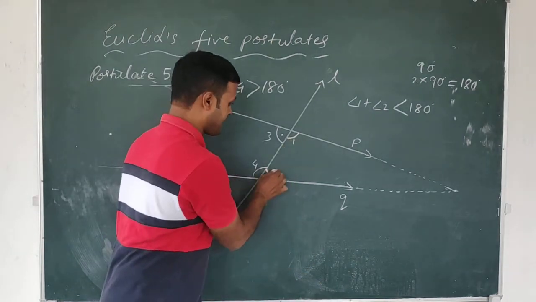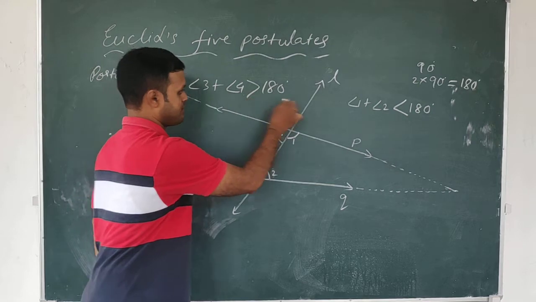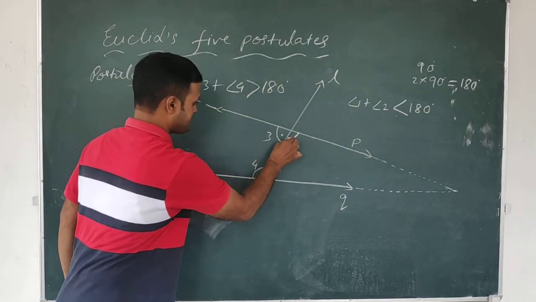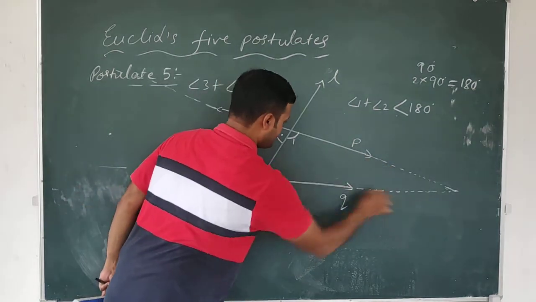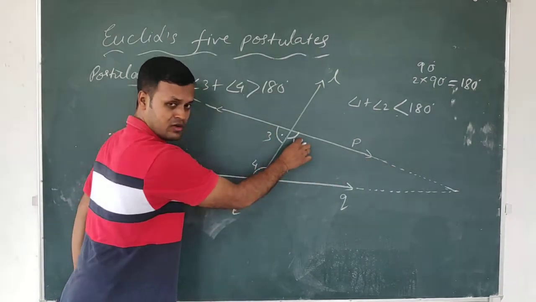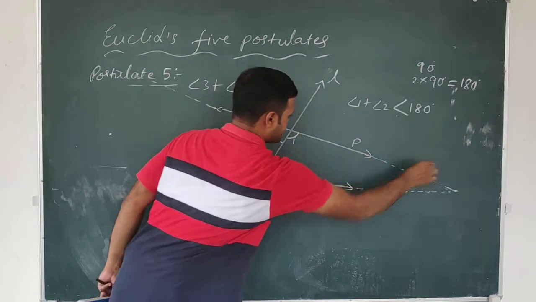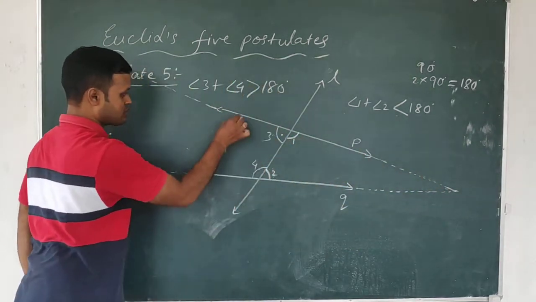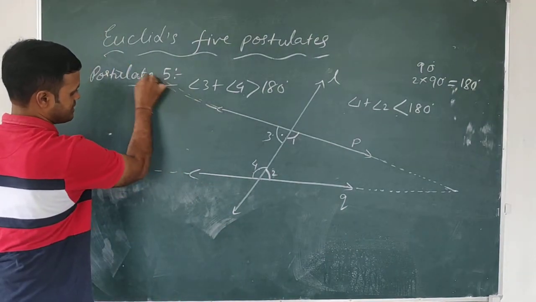This side 3 and 4 is more than 180, but on this side you can see angle 1 plus angle 2 is less than 180. Therefore, the two lines will meet on this side, and this other side is more, so it will not meet.